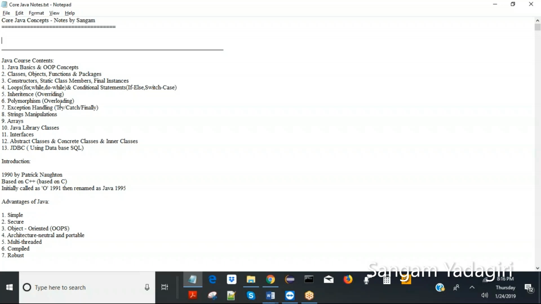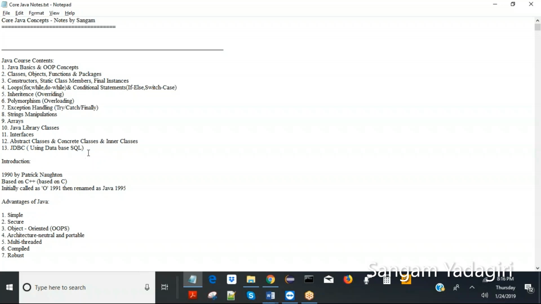And exception handling, that will include try catch finally, how to use them, etc. And then string manipulations and examples. Everything will include examples, don't worry. Arrays and Java library classes, how to add the implicit Java library classes and explicit ones, that means external third-party jars, and interfaces and abstract classes, concrete classes, inner classes, a little bit about them.